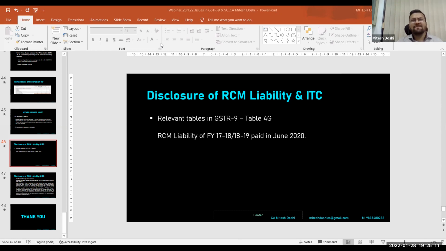For any queries, we have seen this because of small amounts, petty amounts, the litigation cost is more. So definitely, I agree it is advisable that a client pays it. But again, with that, we have to see the interest part, the penalty part, how much is the quantum. We have to quantify as a whole rather than only the tax part. And I believe that this is something new, a new legislation altogether. We don't know how officers are understanding this law yet.